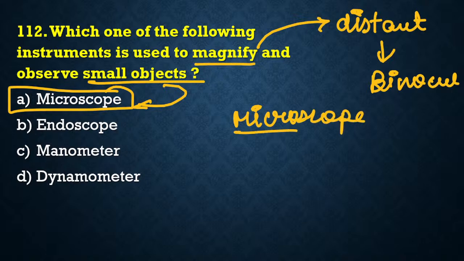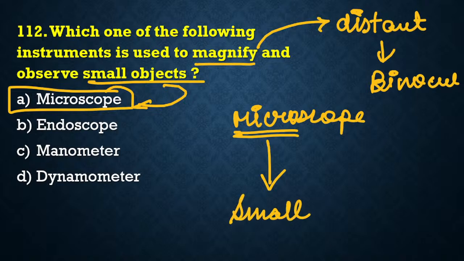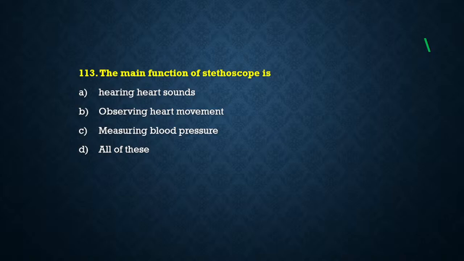Okay, we have used the term micro. What is the meaning of micro? Micro means something that is extremely small. That is referred to as micro. So the correct answer for the question is option A, microscope.